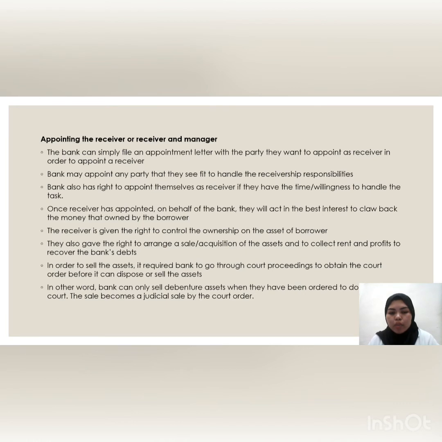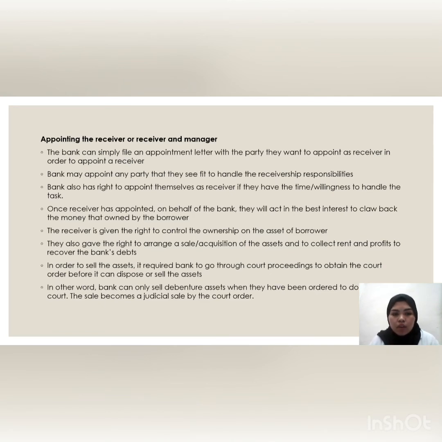Next, when the borrower becomes insolvent, the bank can also mitigate the issue by appointing a receiver or receiver and manager. The bank can simply file an appointment letter with the party they want to appoint as receiver. Information such as the terms of the debenture agreement will be included in the appointment letter. The bank may appoint any party they see fit to handle the receivership responsibility. The bank also has the right to appoint themselves as receiver if they have the time or willingness to handle the task.